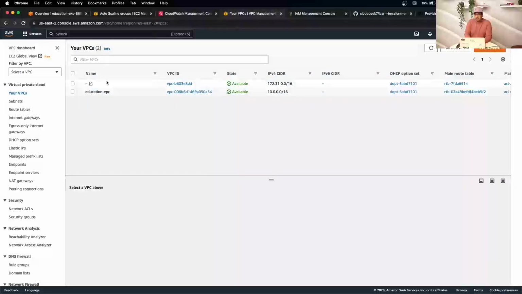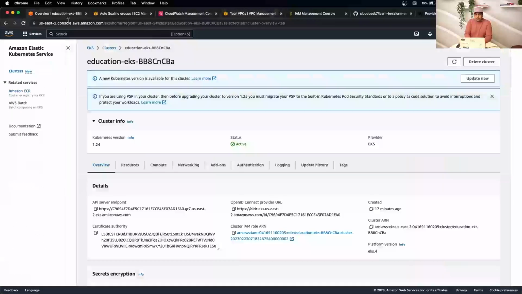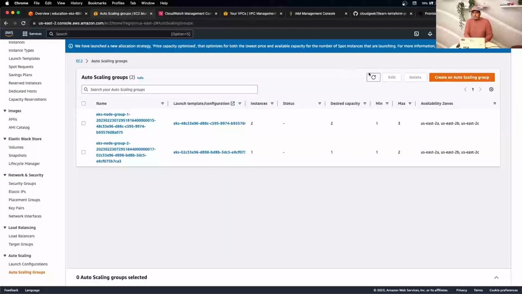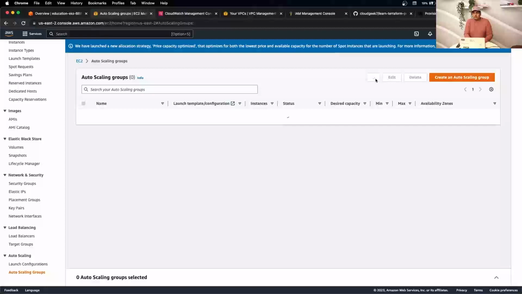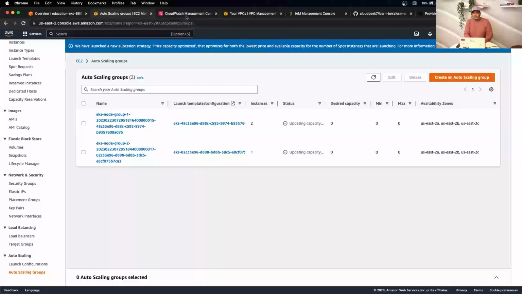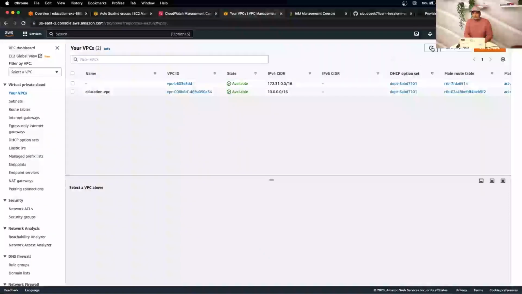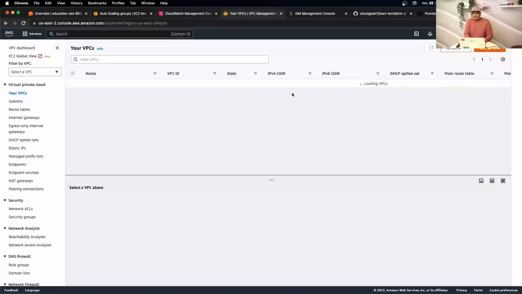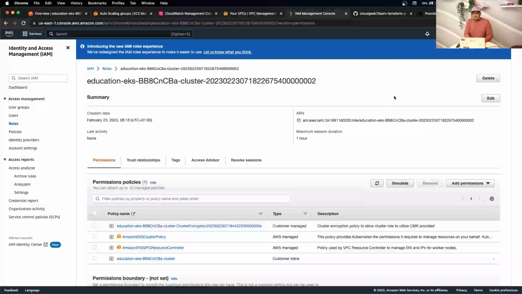So let's see the state of the cluster while it's running. Instead of active, it should say deleting. One second, let's refresh. Maybe it started with something else. Okay, so let's go to the VPC. This will be the last one to delete, because the cluster is still running, so you can't just delete it if you have existing resources.